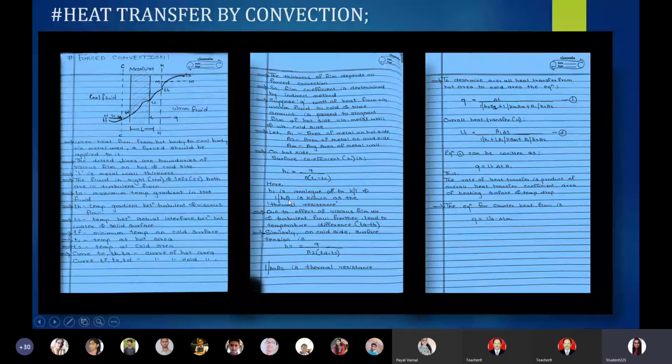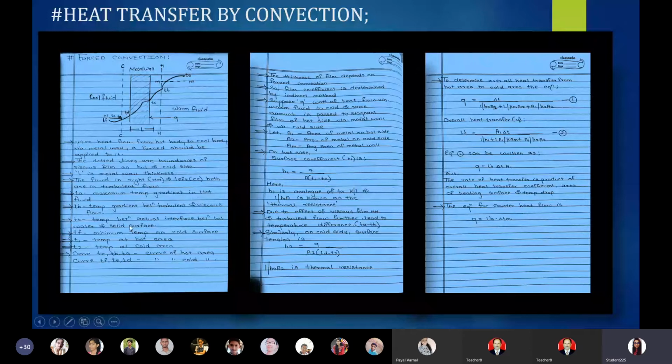Let me explain once again this point. The surface coefficient H1 is denoted by Q by A into (T1 minus Tc). What is T1? We have considered, look here, the temperature of the hot area. And what is Tc? Tc is the temperature at the actual interface between the hot fluid and the solid surface.